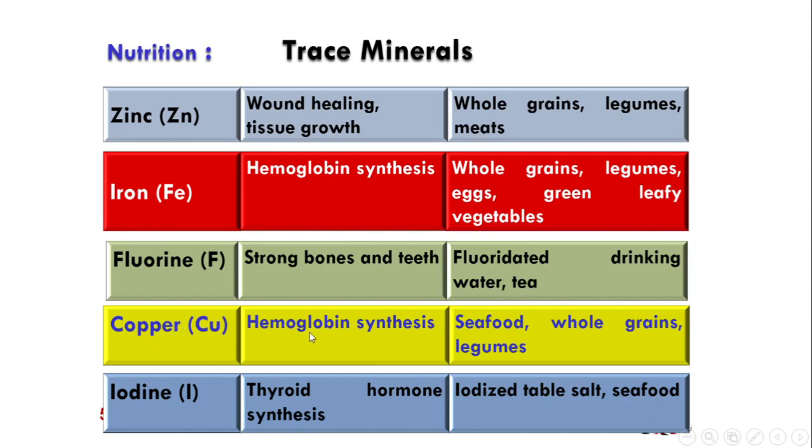Copper, importance to hemoglobin synthesis, found in seafood, whole grains, legumes. Iodine, for thyroid hormone synthesis, found in iodized table salt and seafood.